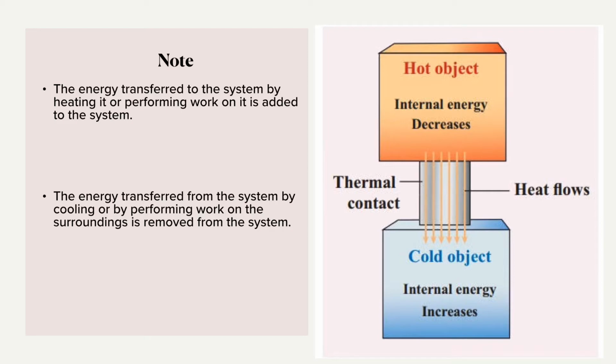So the heat decreases from the hot object and increases in the cold object. As a result, the heat is removed from the hot object, therefore its internal energy decreases, and that heat is added to the cold object, therefore its internal energy increases. Hope this is clear now.